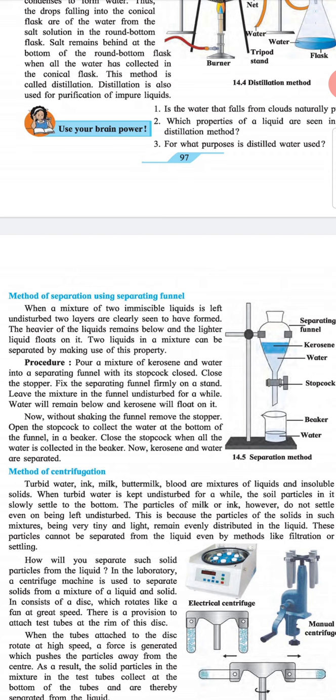Procedure. Pour a mixture of kerosene and water into a separating funnel with its stopcock closed. Close the stopper. Fix the separating funnel firmly on a stand. Leave the mixture in the funnel undisturbed for a while. Water will remain below and kerosene will float on it. Now, without shaking the funnel, remove the stopper. Open the stopcock to collect the water at the bottom of the funnel in a beaker. Close the stopcock when all the water is collected in the beaker. Now, kerosene and water are separated.